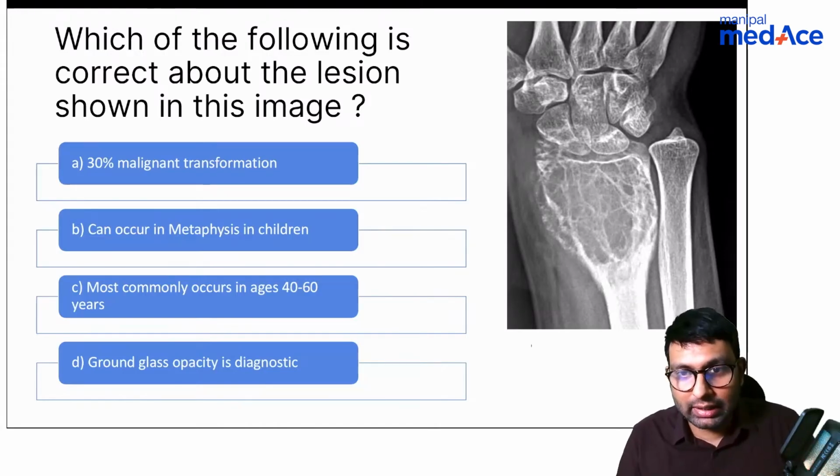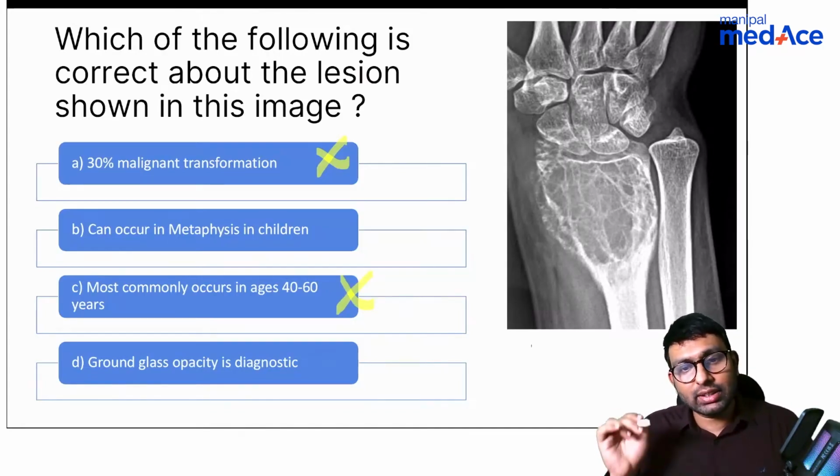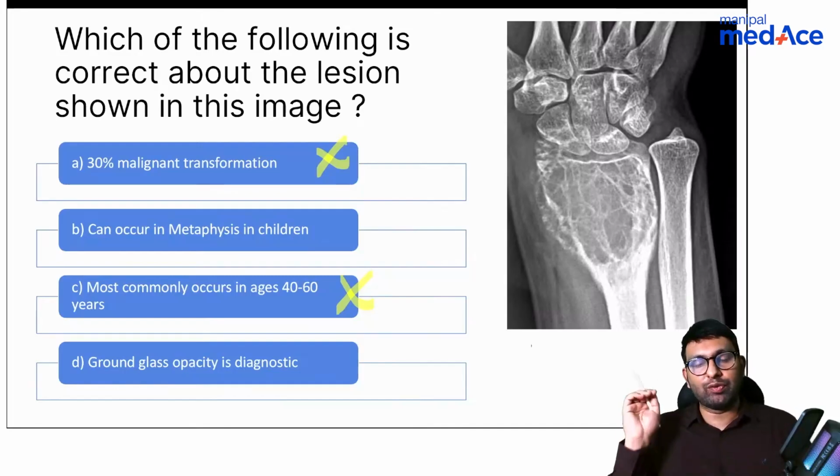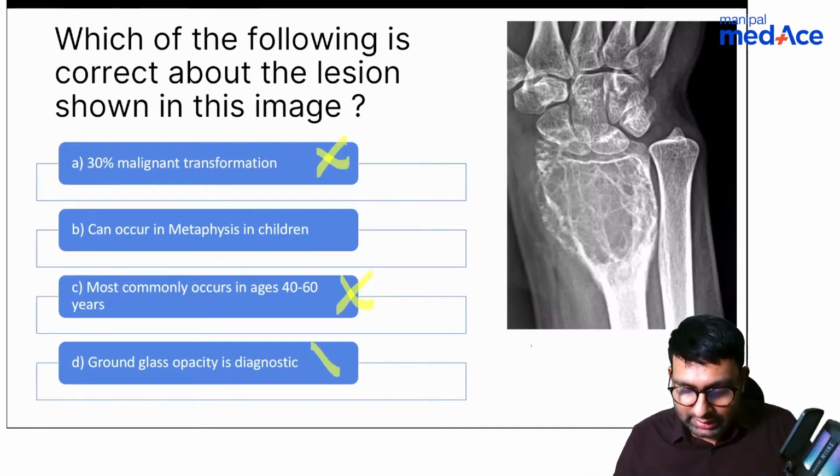So 30% malignancy, like Stardust told, is wrong. It's a wrong option. Most commonly occurs in age of 40 to 60. Again, Stardust told it's 20 to 40. Yes, this is also wrong. Ground glass opacity is diagnostic. See, ground glass opacity is seen, but is it diagnostic? When you see ground glass, will you definitely say it is giant cell tumor? No. You will never say it is definitely true. So this again is wrong.